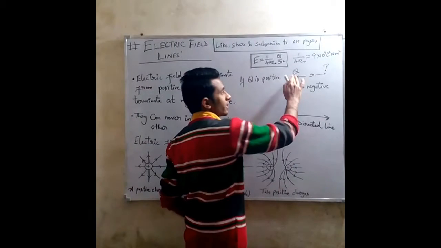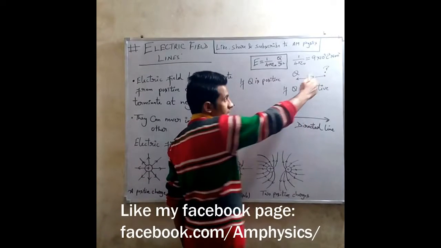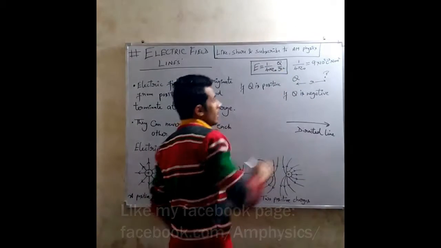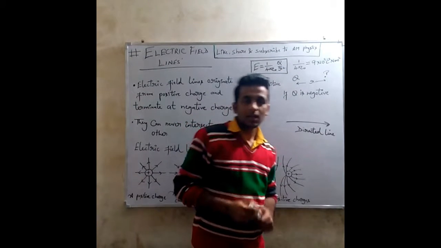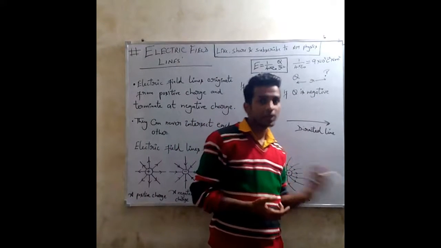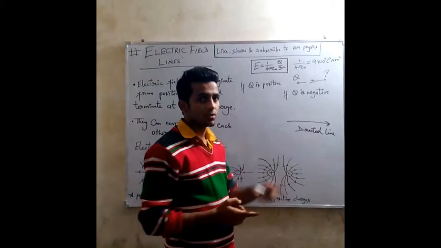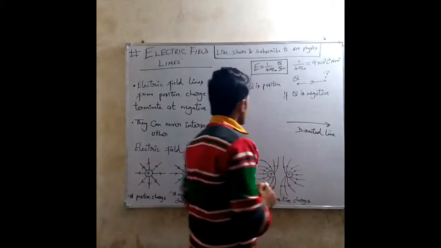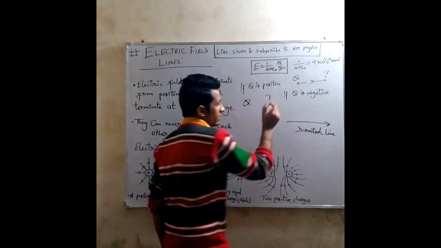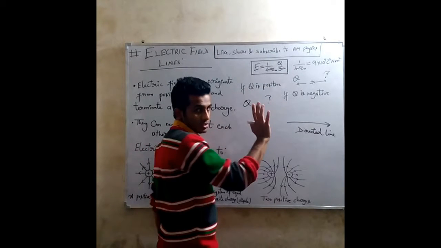So the magnitude of electric field produced by a charge at a particular point P, which is at a distance r away from the charge, can be calculated by this expression. And since electric field is the force on a unit positive charge, we can find the direction of electric field at a particular point by finding the direction of force on a unit positive charge placed at that point. So suppose I have a charge Q and I want to find the direction of electric field at a point P. And suppose Q is positive.